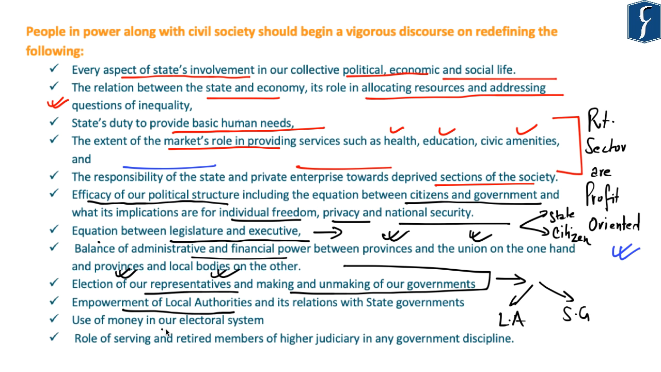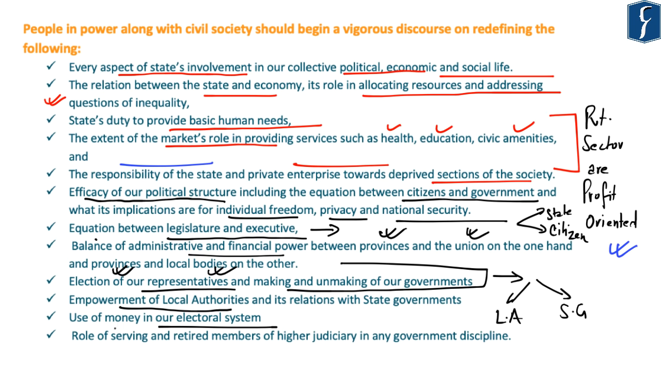Further, use of money in our electoral system, and lastly, to relook the role of serving and retired members of higher judiciary, especially in any government discipline or in any government office. So these are some of the areas according to the author which need a relook post COVID-19 situation.